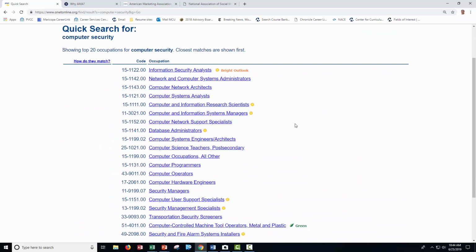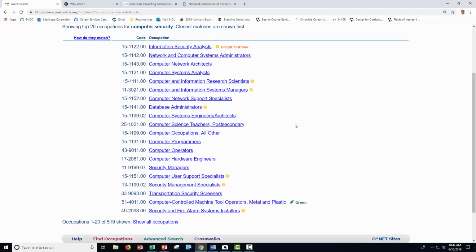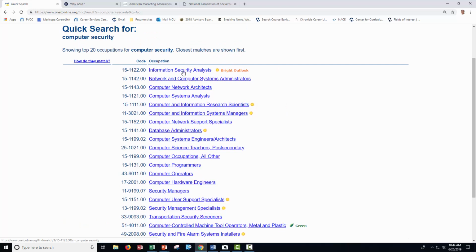There we go. We have a list of a lot of different occupations in the field of computers. There's security management down here. There is computer occupations, other computer network support specialists. But here's one, information security analysis, and it looks like it has a bright outlook. So let's take a look at this one.